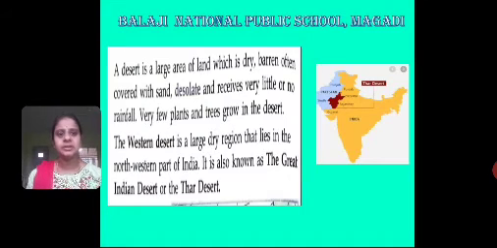A desert is a large area of land which is dry, barren, often covered with sand, desolated, and receives very little or no rainfall. Very few plants and trees grow in the desert. The Western Desert is a large region that lies in the northwestern part of India. It is also known as the Great Indian Desert or the Thar Desert.